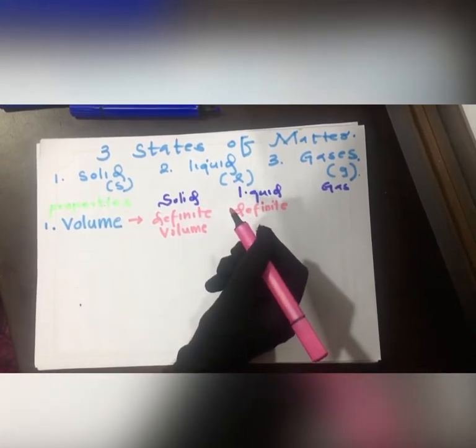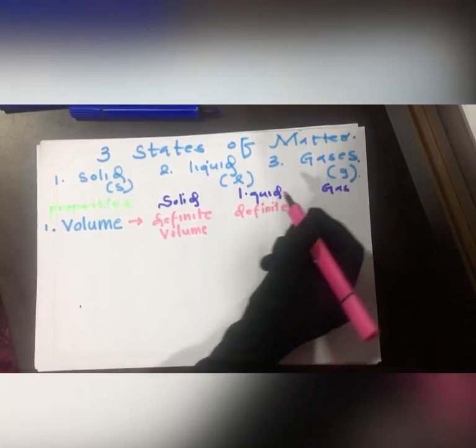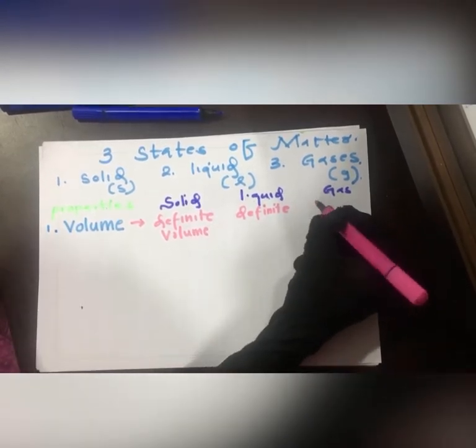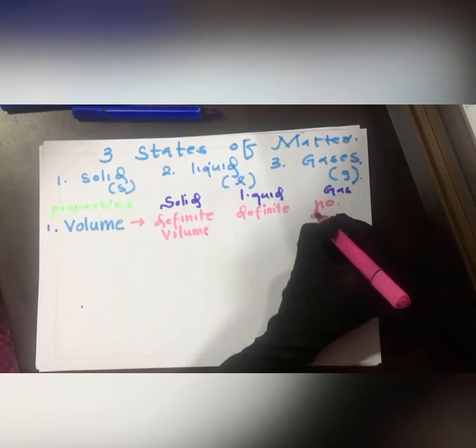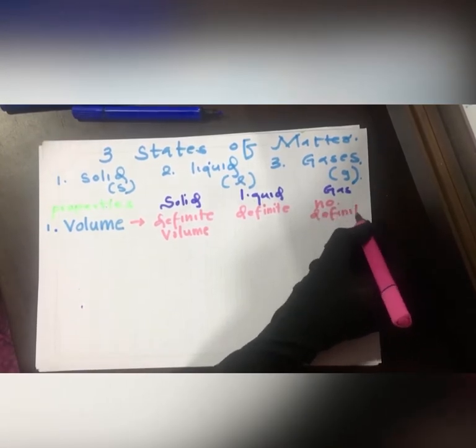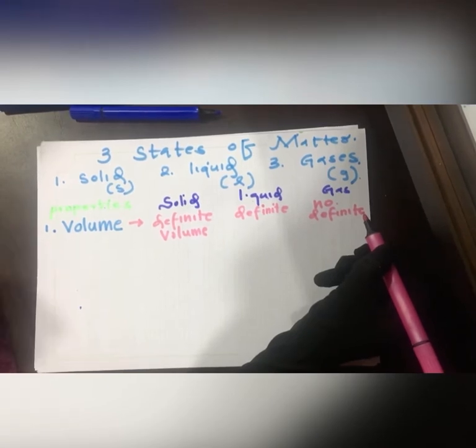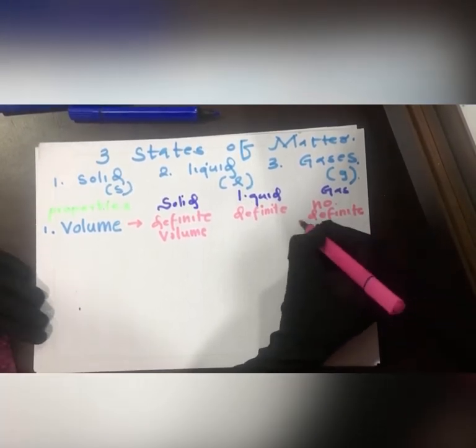Then the gas doesn't have a definite volume, but it always takes the shape of the container.